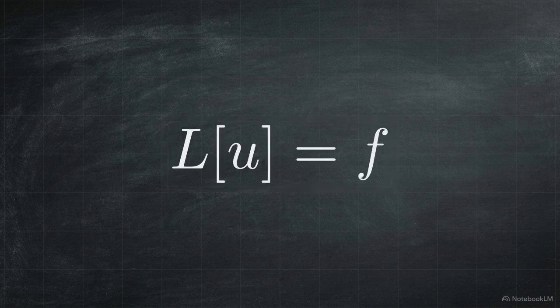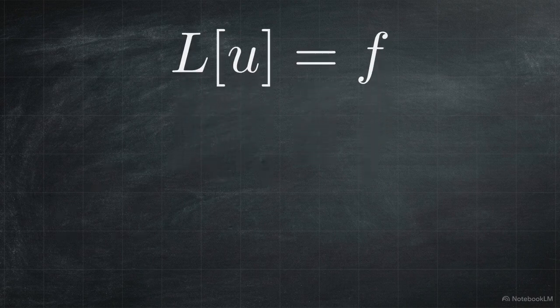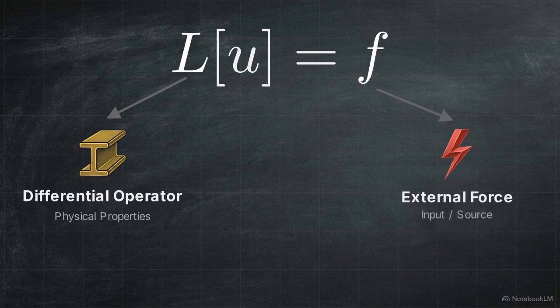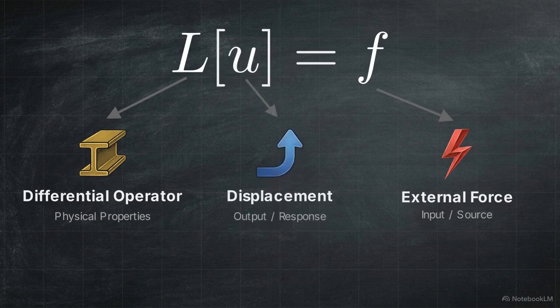It is the core mathematical law for any system where energy moves through a medium. In this relationship, L represents the differential operator, the physical properties of the structure itself. F is the external force, like the earthquake, and U is the displacement, the actual movement we need to calculate.